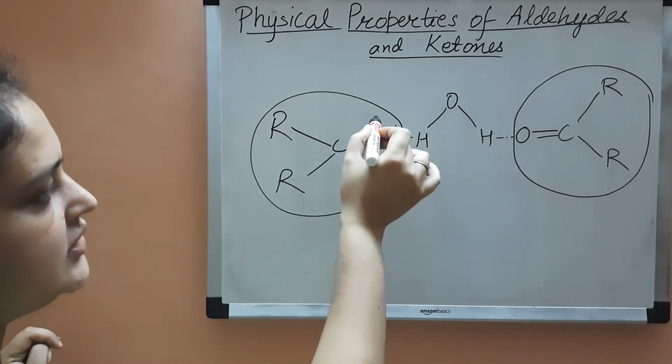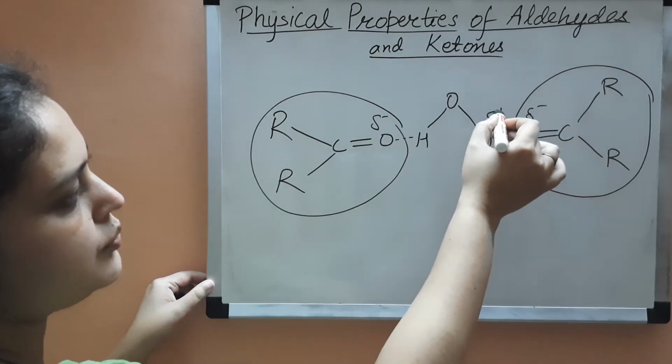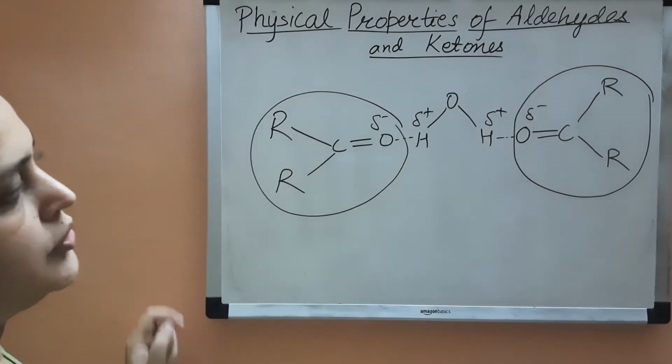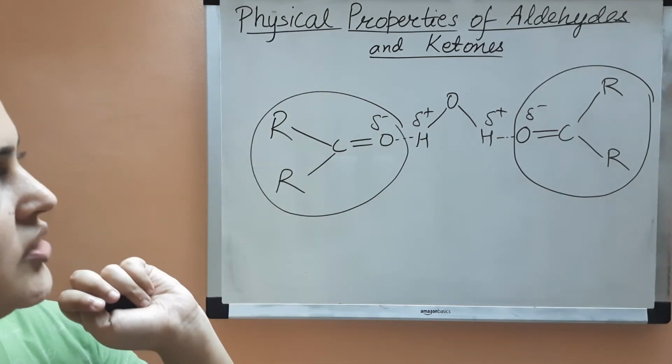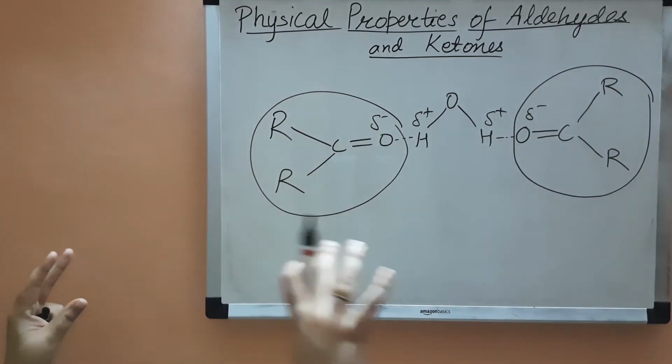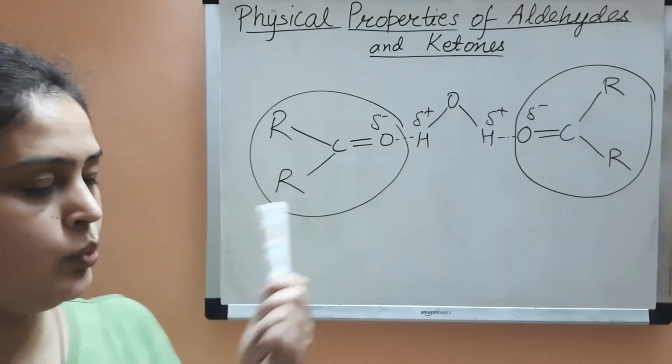Here oxygen is electronegative and hydrogen is electropositive. So the hydrogen atom has a partial positive charge, and oxygen has a partial negative charge. This is responsible for the solubility of lower aldehydes and ketones in water.